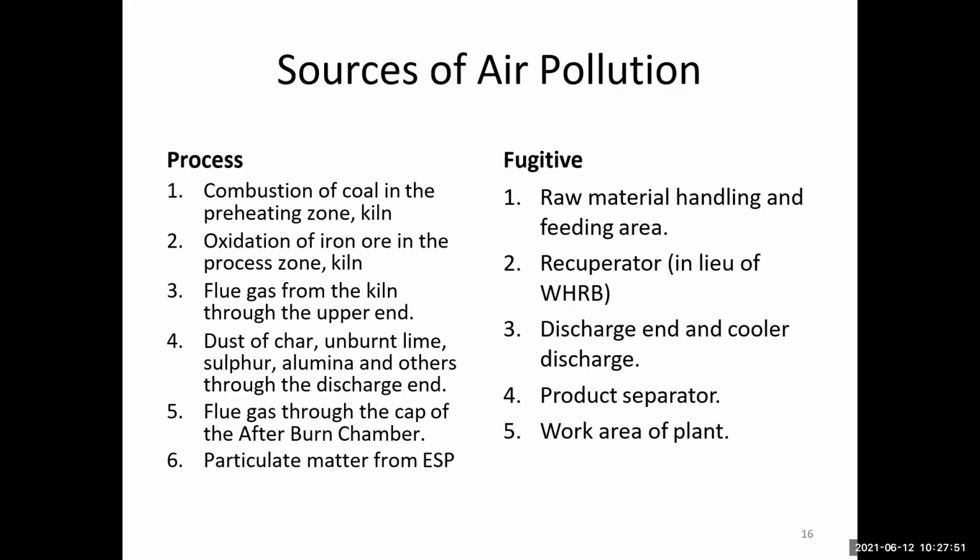How is the air pollutant generated? The fugitive sources are raw material handling in the feeding area, the separator, cooler discharge, product separator, and the work area of the plant.